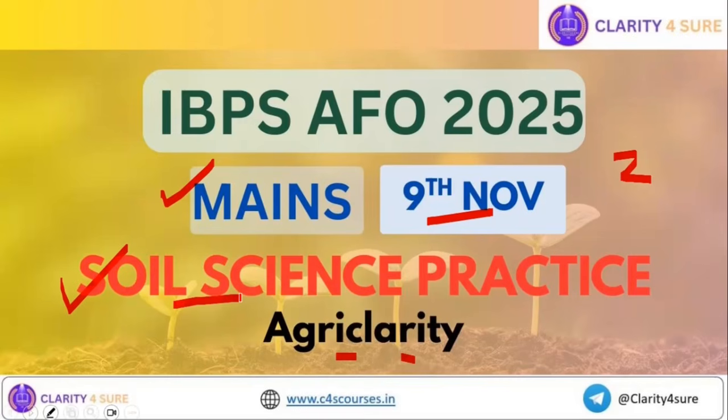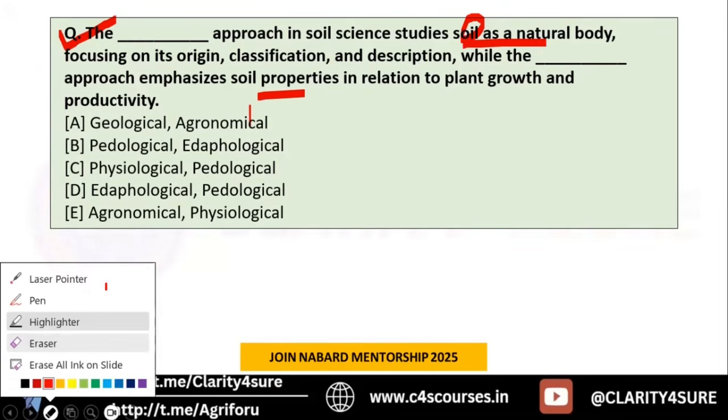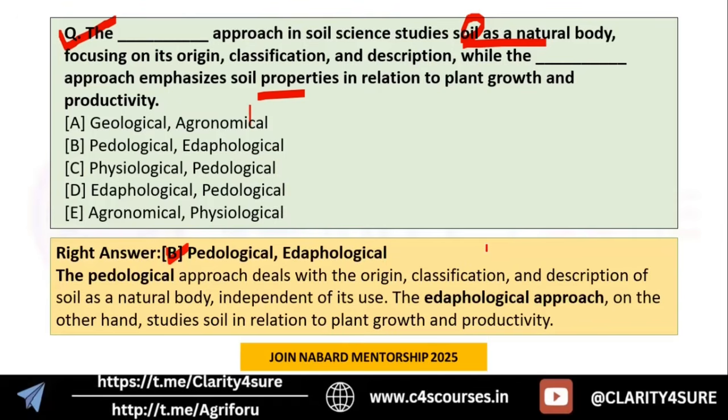The first question is in front of you. The dash approach in soil science studies soil as a natural body, focusing on its origin, classification, and description, while the dash approach emphasizes soil properties in relation to plant growth and productivity. The correct answer is option B, that is pedological and edaphological approach.